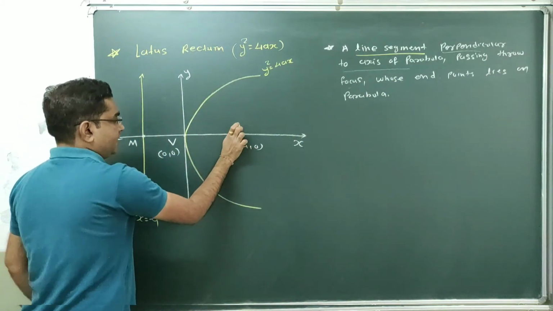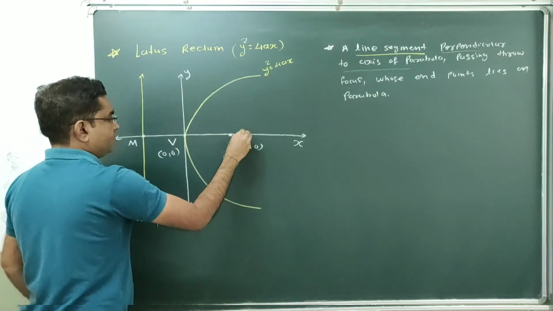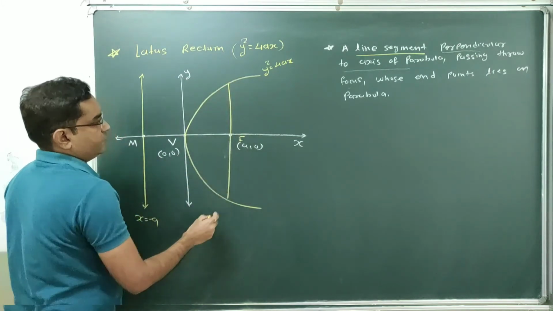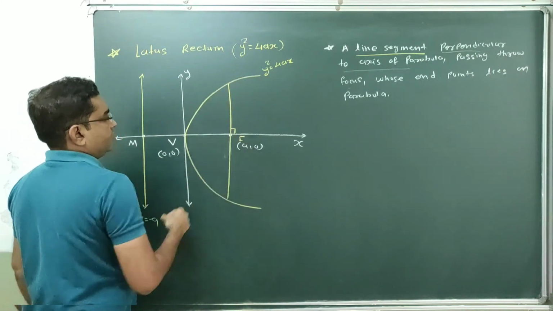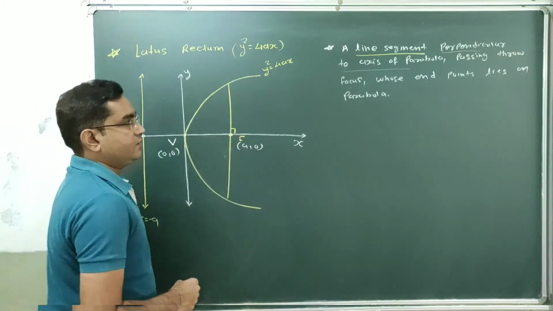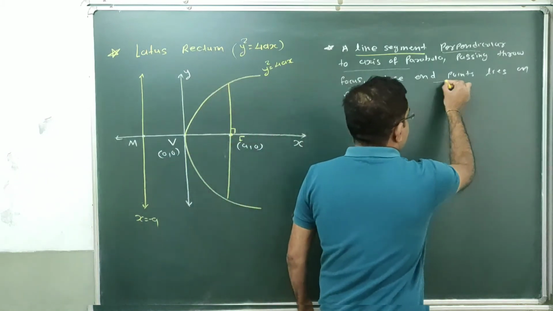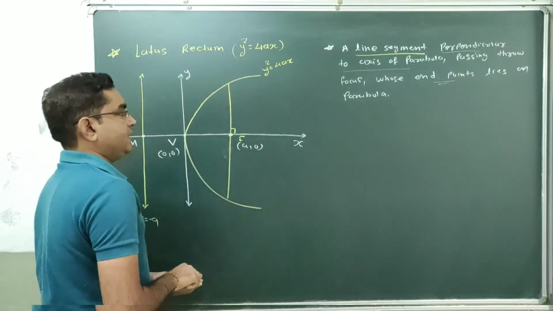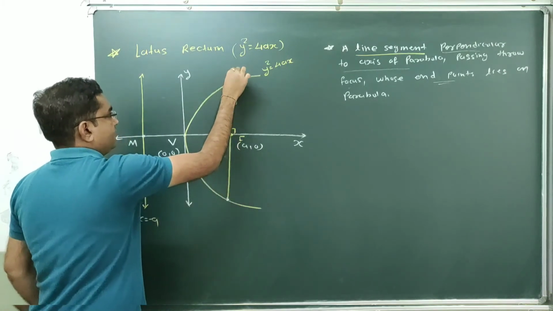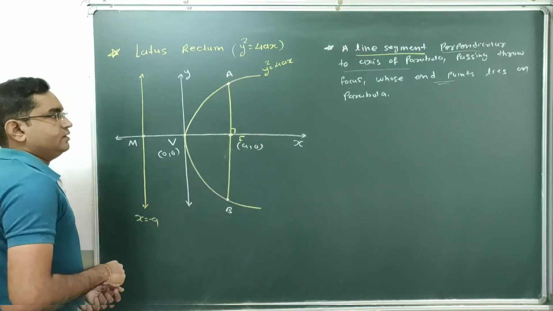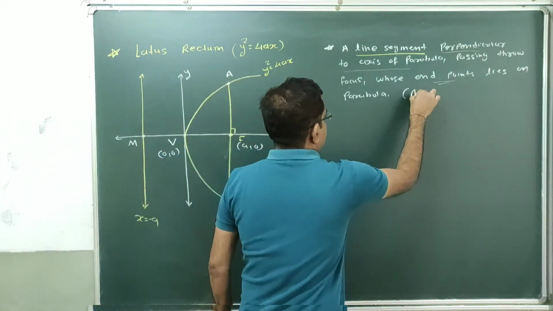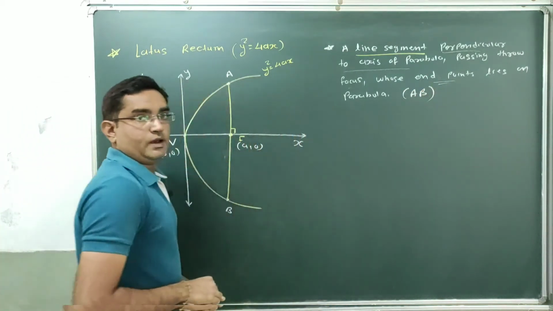So we have to draw one line segment which is passing through this focus and perpendicular to the axis of this parabola, and whose endpoints lie on the parabola. So these are the endpoints. Let's say point A and point B. Done. So this line segment AB is nothing but the latus rectum of the parabola.